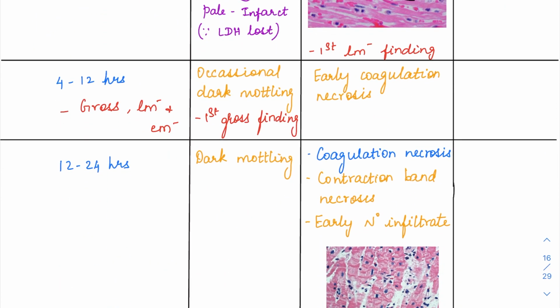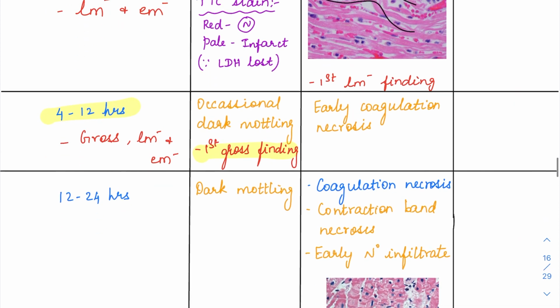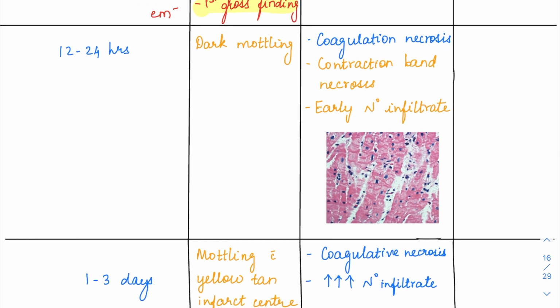Then after 4 hours only, the first gross finding starts, and that is going to be some occasional dark mottling. And when that dark mottling happens, microscopically we see it as early coagulative necrosis. Ischemia is going to cause coagulation necrosis, right? So coagulative necrosis will be starting to form. Within 12 to 24 hours, within half a day to 1 day, it is going to cause dark mottling grossly. But on microscopy, this coagulative necrosis is going to form nicely.